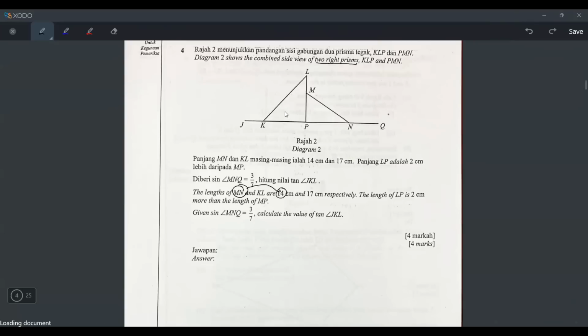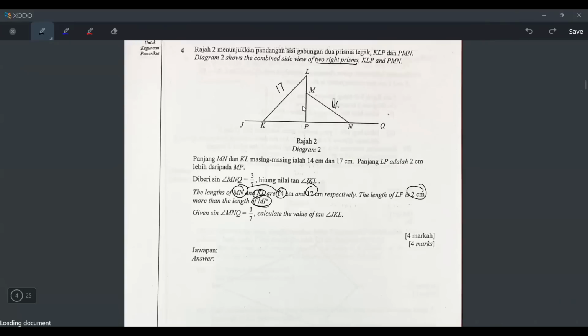It means MN is 14. Let's label MN is 14, the hypotenuse. And then KL is 17, so KL here is 17. The hypotenuse of the other triangle is 17. And then they say the length of LP is 2 cm more than the length of MP. What does that mean? LP is 2 cm more than the length of MP.